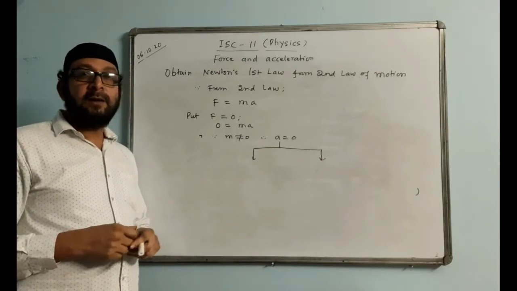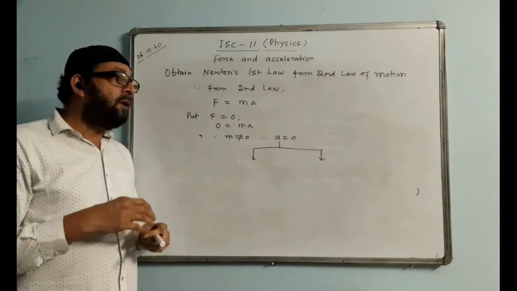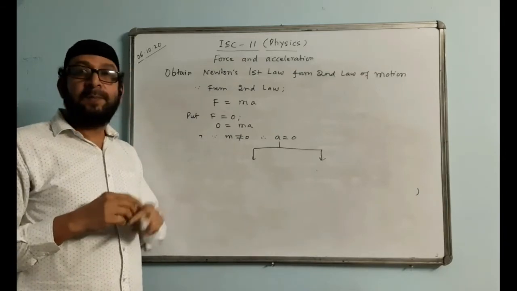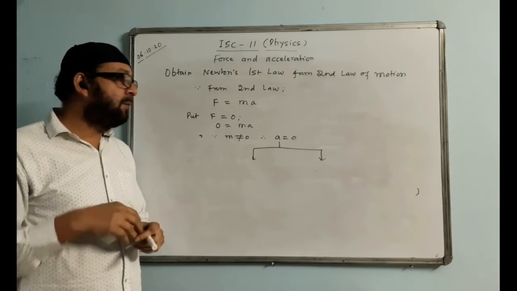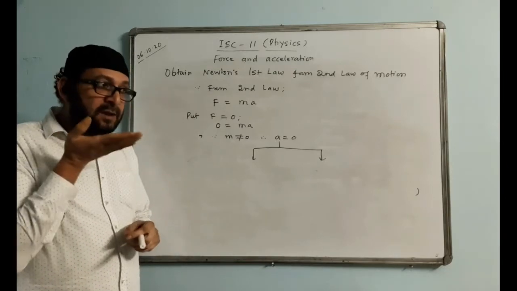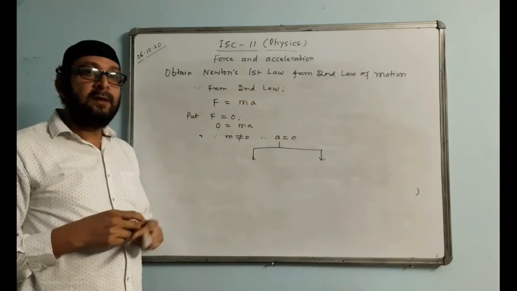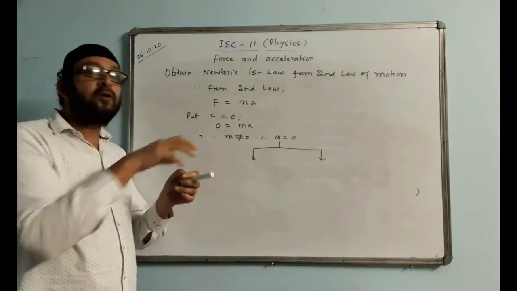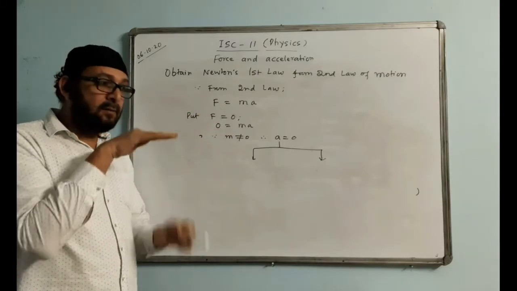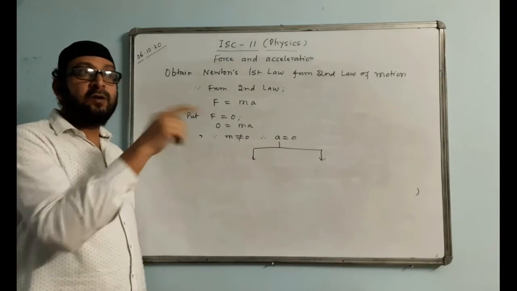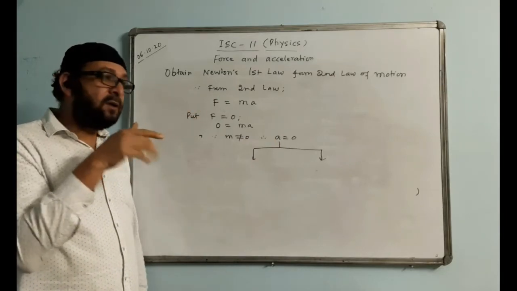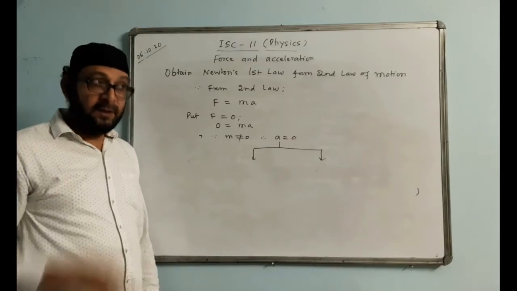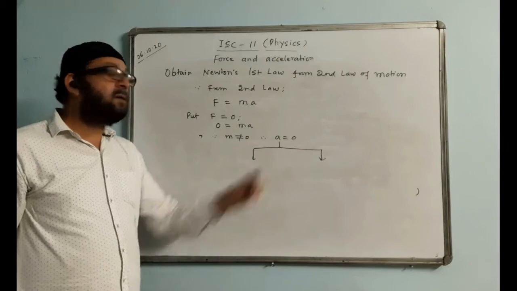Second possibility, acceleration will be 0 when a body moves with a uniform velocity. I mean the direction and the speed of the body do not change. When the body is in uniform motion in a straight line, then the acceleration is 0. Why is acceleration 0? Because initial velocity and final velocity are equal and the direction is also the same. As the velocity direction is not changing and the magnitude is also not changing, we are seeing uniform motion. Uniform translational motion, I mean straight line motion, then the acceleration is 0.